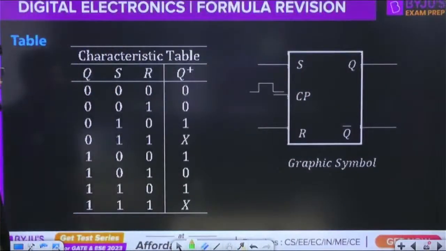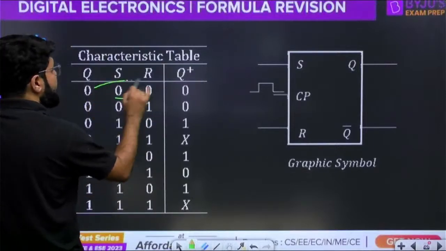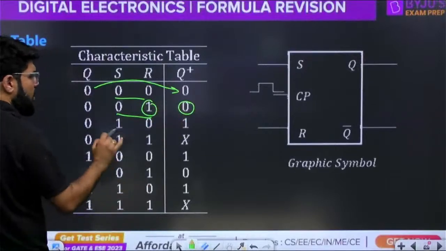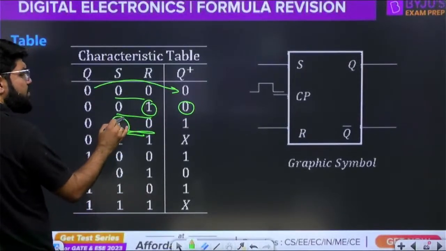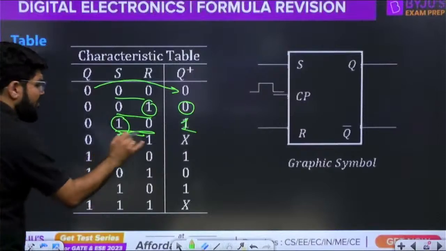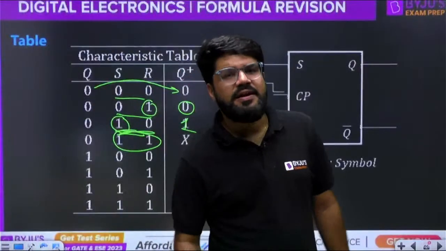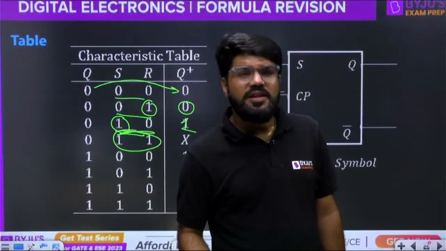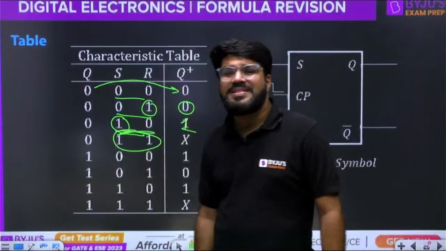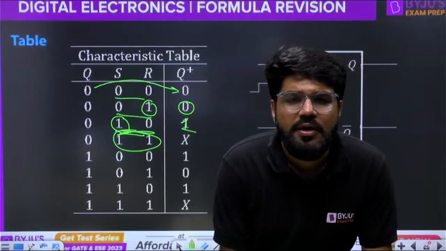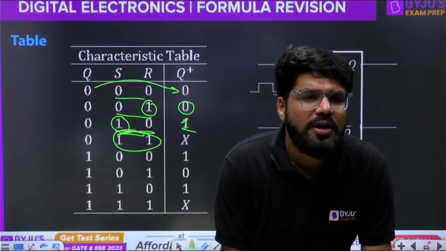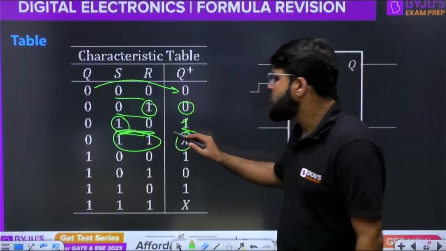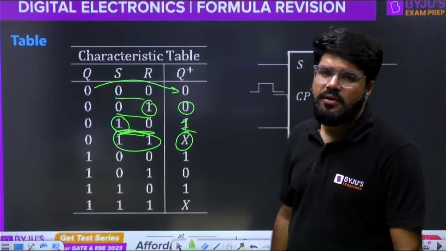What is the next state equation? Very simple. Look, SR 0, 0: whatever the current value is remains the same. 0, 1: what is 1? Reset is 1, so output should be 0. 1, 0: S is 1, S means set, so the device should set. What about 1, 1? I told you 1, 1 is the invalid input combination. You should not apply this because of the risk I told you. So if it is not applied, this is a type of input which does not appear. If an input does not appear, we don't care about the output, so the output here becomes a don't care.